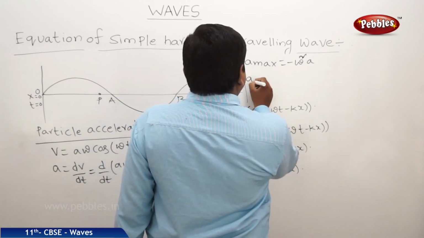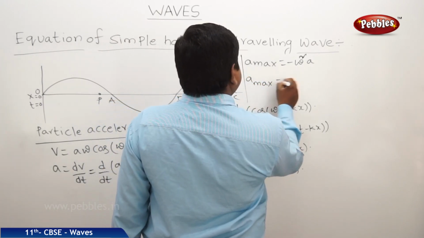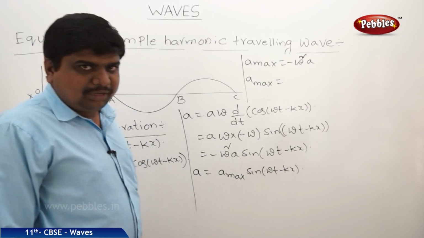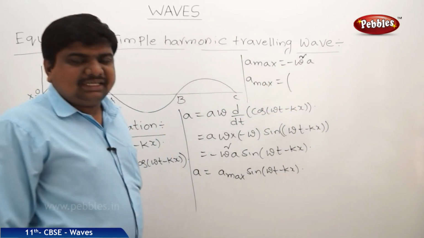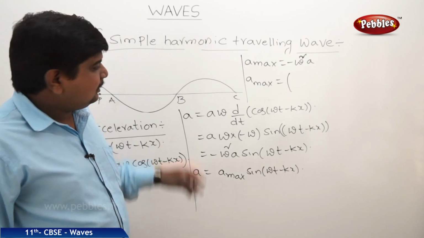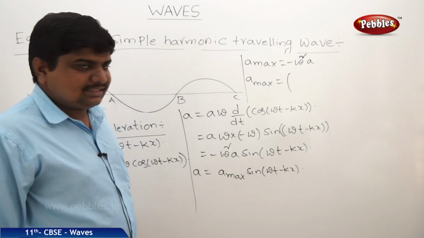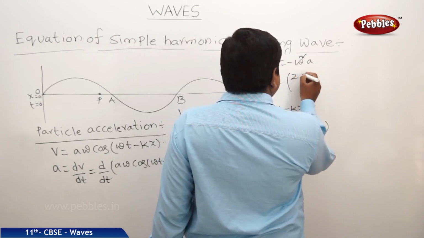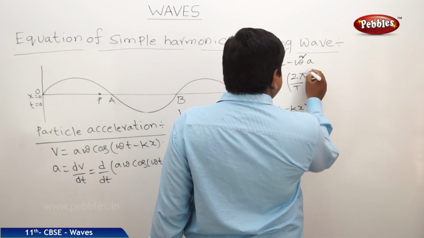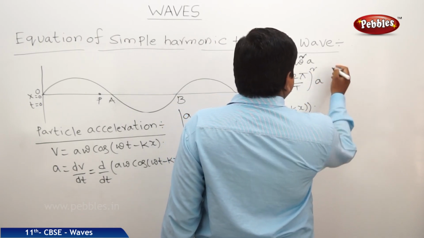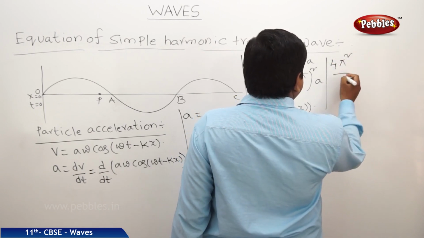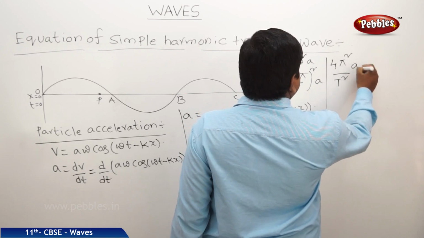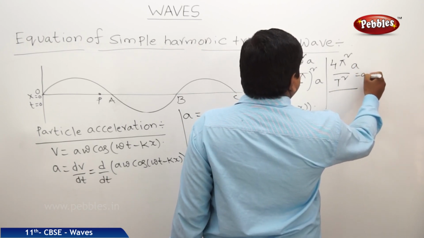So therefore, a max is equal to, we know that omega is equal to 2 pi by T, so it is (2 pi by T) whole square into A. Therefore, the answer is 4 pi square A by T square. This is a max.